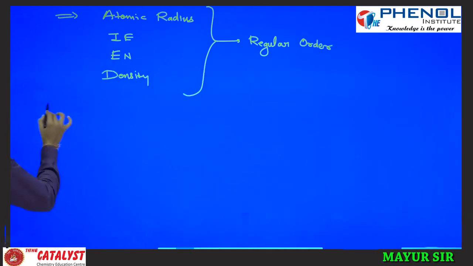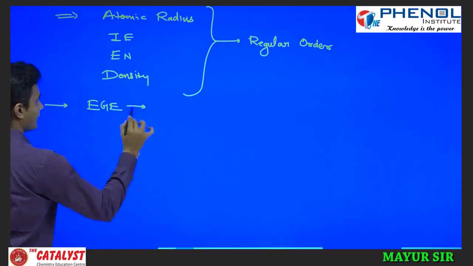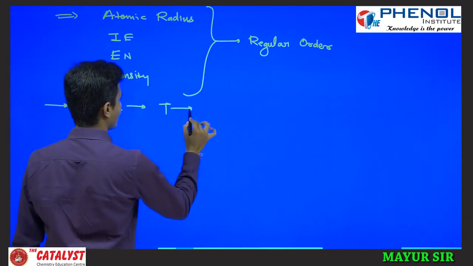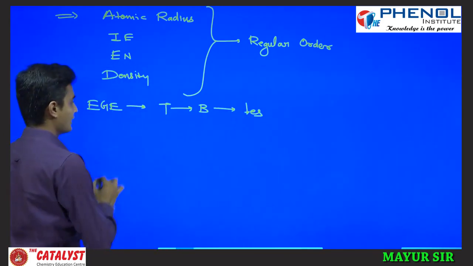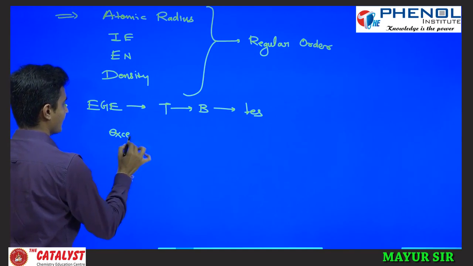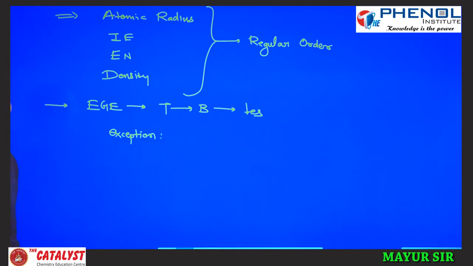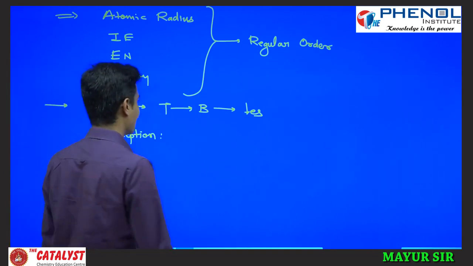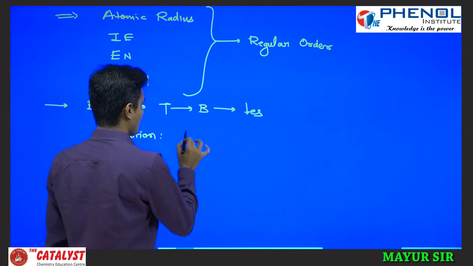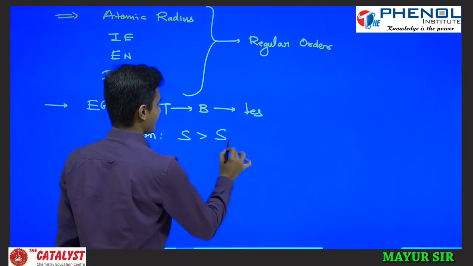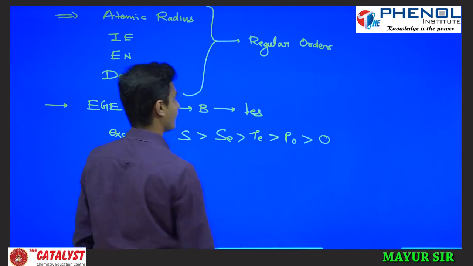But if you consider here electron gain enthalpy, then it should decrease from top to bottom. Then here there is one exception, okay. Oxygen is having lower electron gain enthalpy than the other elements of group 16. So highest is of sulfur, then selenium, then tellurium, then polonium, and last is of oxygen.